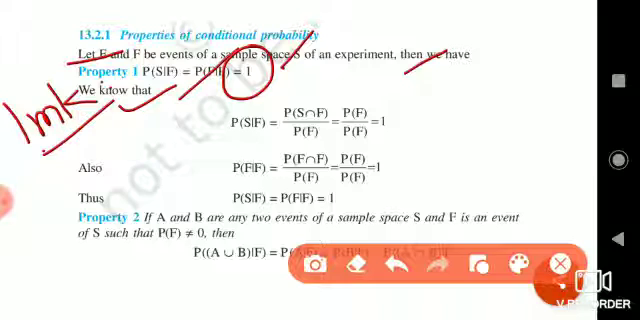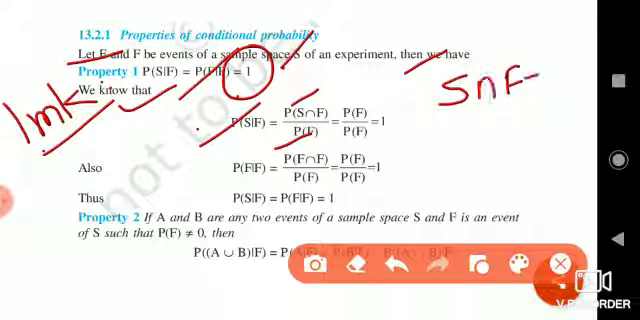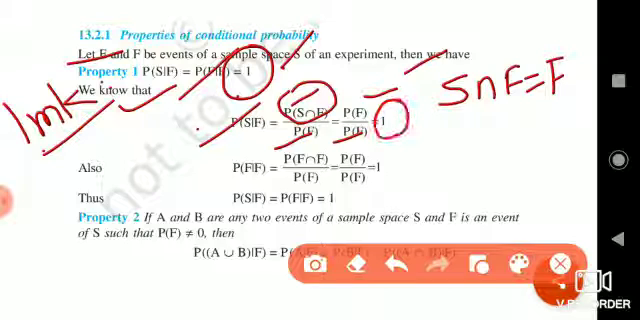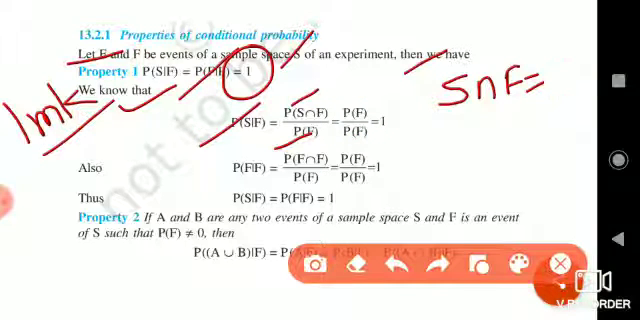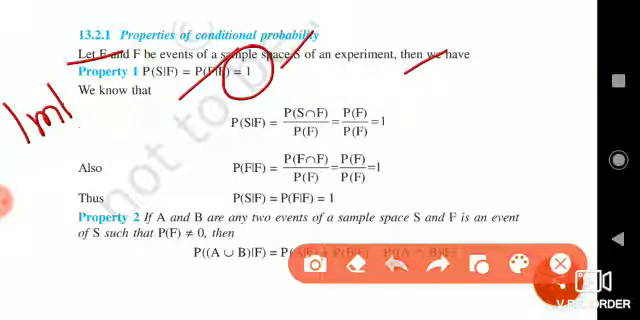Now, as we know, P of S given F, according to the conditional probability formula, goes like this: P of S intersection F divided by P of F. But F is an event of the sample space, so the intersection of these two sets is again the same event F. Therefore, P of S intersection F is always equal to P of F, and the denominator P of F remains as it is, that is equal to 1. Therefore, this is the important property from the exam point of view, which is expected for 1 mark in Part A, question number 10.